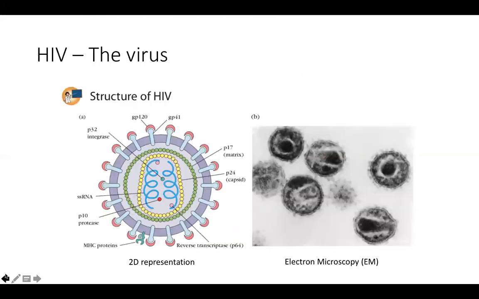If you see in the previous diagram, you can also see the MHC protein. The major histocompatibility complex proteins are also observed on the viral surface simply because it's a human immunodeficiency virus. It has acquired the envelope from a human cell, and that envelope will always carry the human antigen, that is MHC.